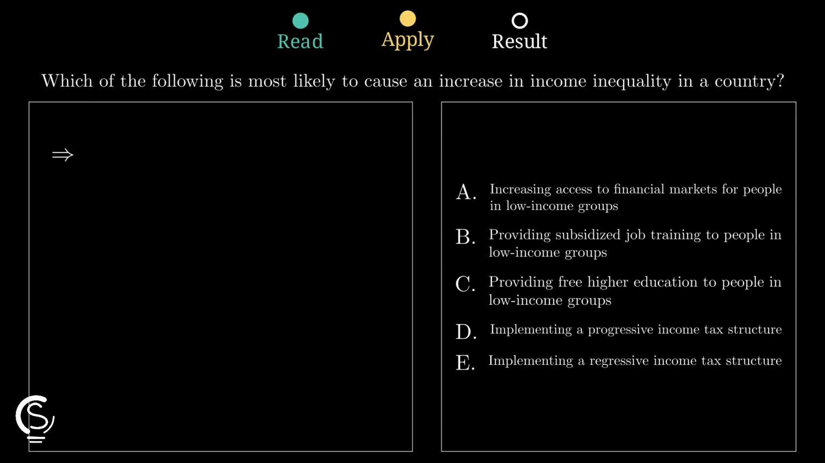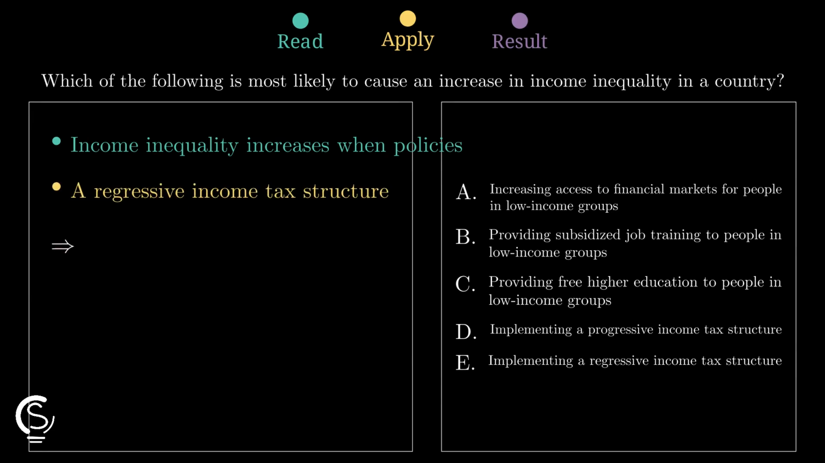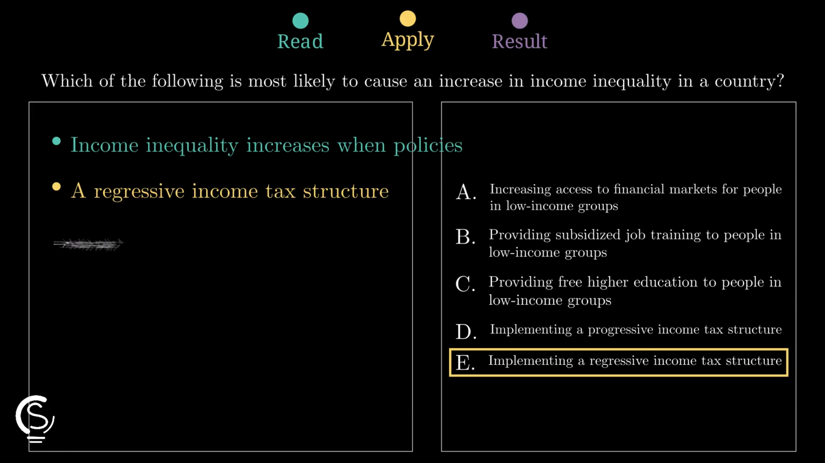A regressive income tax structure takes a larger percentage of income from low earners than from high earners. This directly reduces the disposable income of the poor, increasing overall societal inequality. In contrast, options like education and progressive taxes help the poor. Therefore, the regressive tax in option E is our clear winner. You got this!